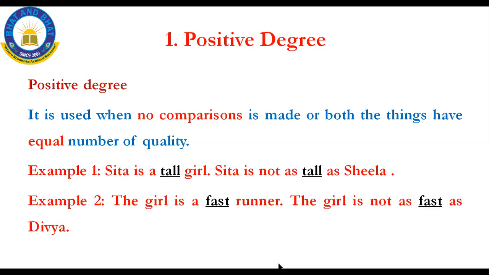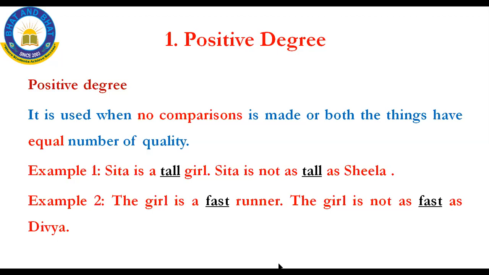And the second one, the girl is fast runner, the girl is not fast as Divya. My dear kids, you will be having the confusion here. Ma'am, here you have taken two examples, "not fast as". Yes, see, I can make it as two sentences. If I want to compare with anyone or any person, my degree of comparison should be changed, that is nothing but the adjective should be changed.